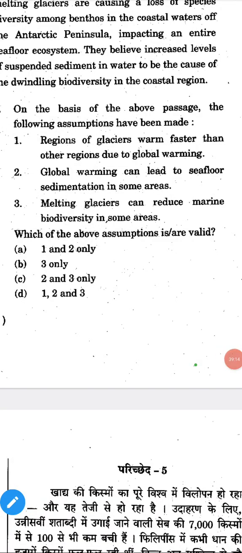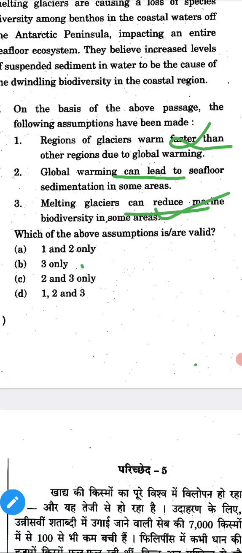Next question. On the basis of the above passage, the following assumptions have been made. Regions of the glaciers warm faster than other regions due to global warming. Glaciers are so cold, they won't warm easily. Okay, global warming can lead to sea floor sedimentation in some areas. No? Melting glaciers can reduce marine biodiversity. So it's right.